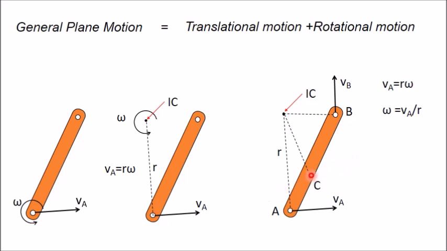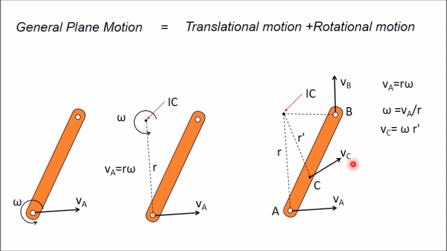You have to take this direction because this rigid body is rotating with angular velocity omega in the anti-clockwise direction. If you take this center, you can see that VA is anti-clockwise with respect to this point, and therefore VC will also be anti-clockwise in this direction. Here this will be VC.